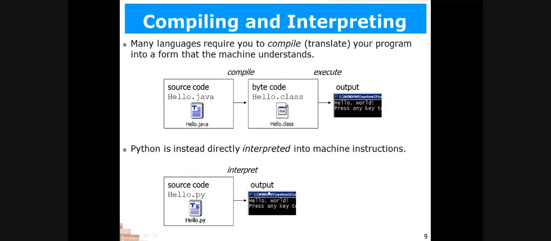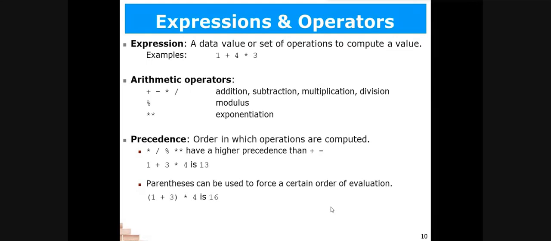But in Python, we simply use an interpreter that works line by line and immediately converts the source code into executable code that can be executed immediately, and that's why we get immediate results in Python. So in Python, the execution process is faster than other languages, right? So this is the difference between compilation and interpretation in Python and other languages.